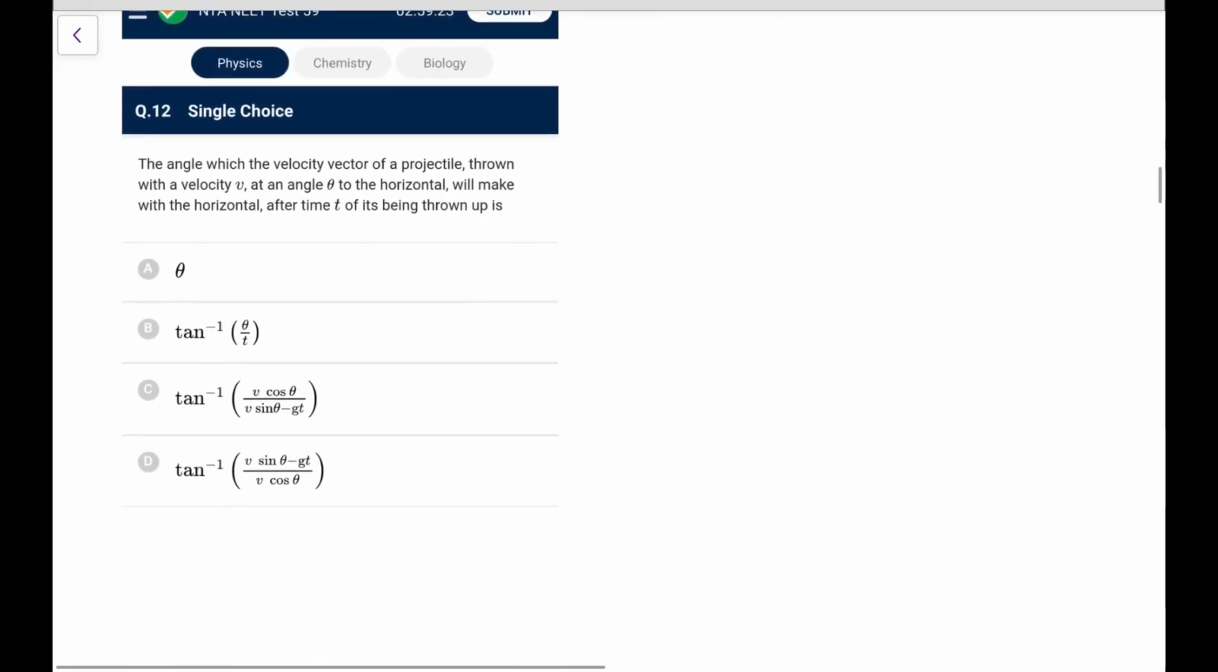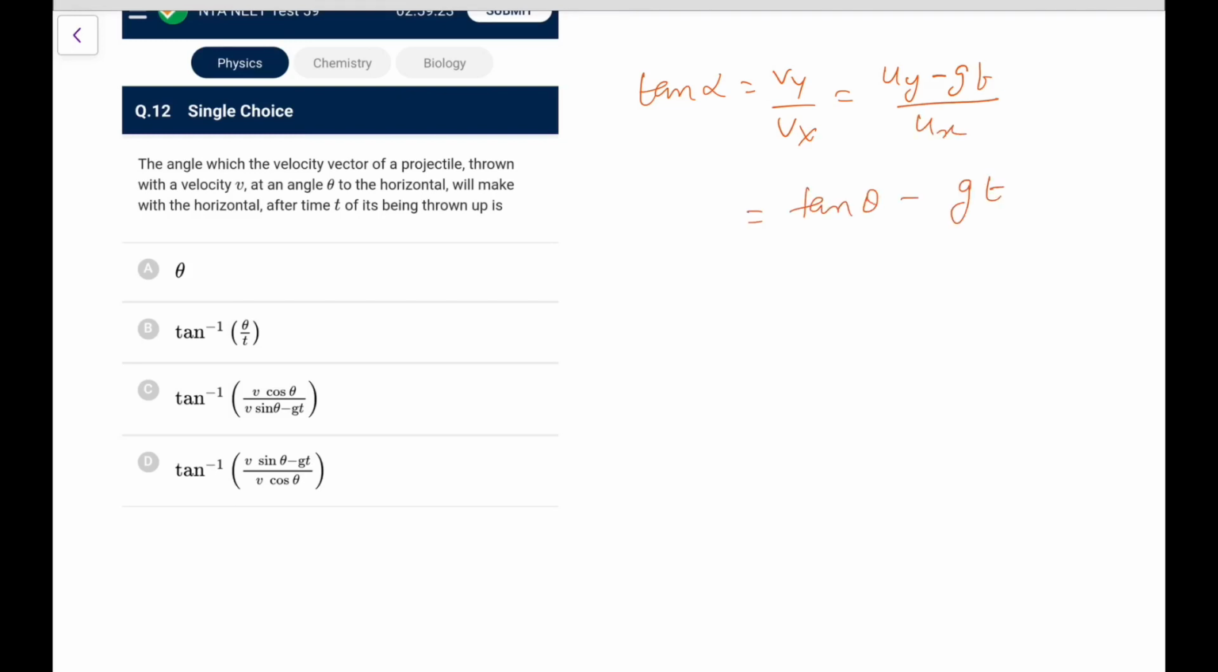Okay, next one. The angle which the velocity vector of a projectile thrown with a velocity V at an angle theta to the horizontal will make with the horizontal after time t of being thrown. So after time t, the angle, I'll say tan alpha, typically we write, is equal to Vy by Vx. Vy is what you write as Uy minus gt. This is what you write as Ux. Uy by Ux is tan theta. So tan theta minus gt by Ux, and Ux is what we call V cos theta.